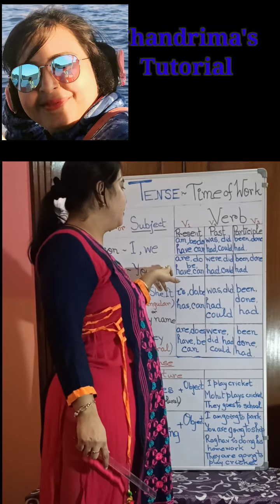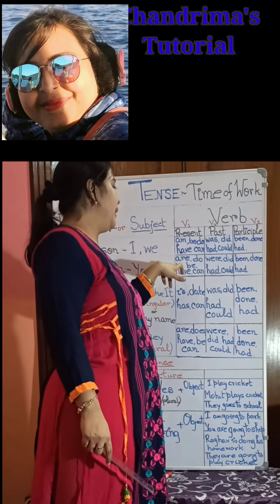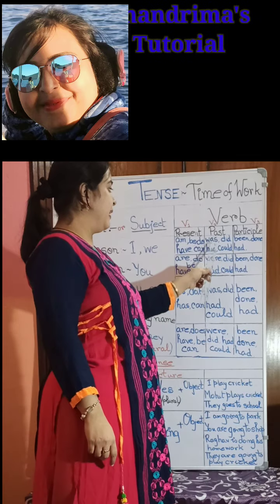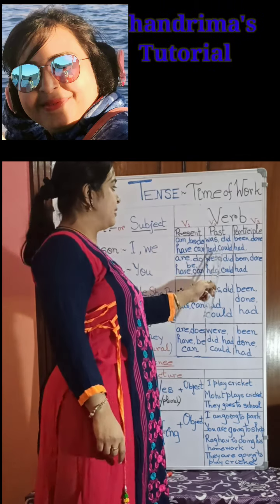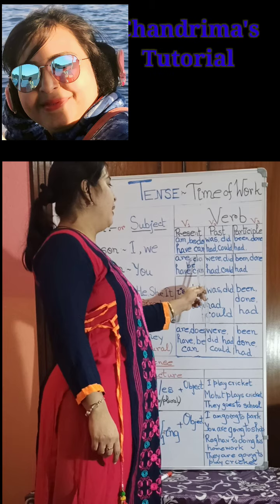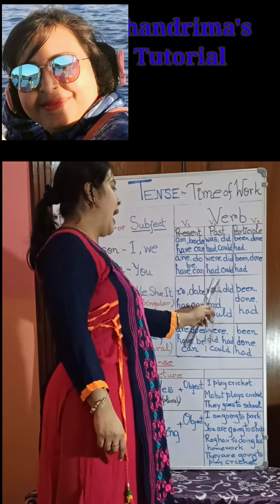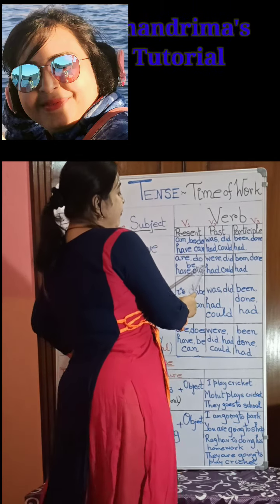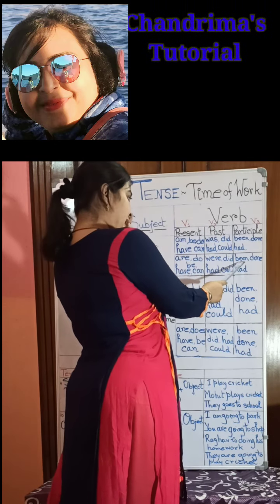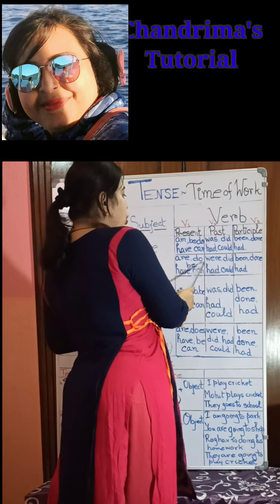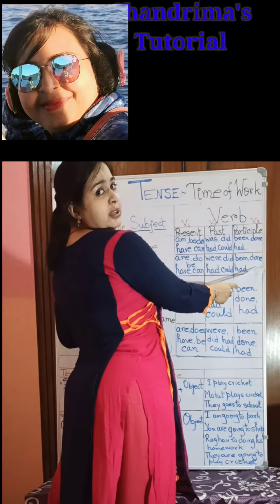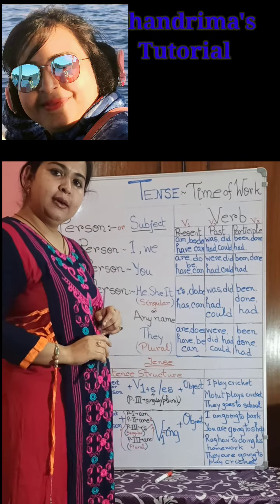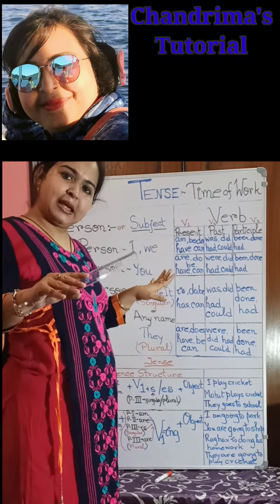So with second person: are, do, be, have, can, and their past form, that means the second form of verbs, the past time of verb: were, did, had, could, and in participle, been. Be verbs or are, they just show in been. Do shows in done. Have, had. Okay, is it clear? First person and second person.